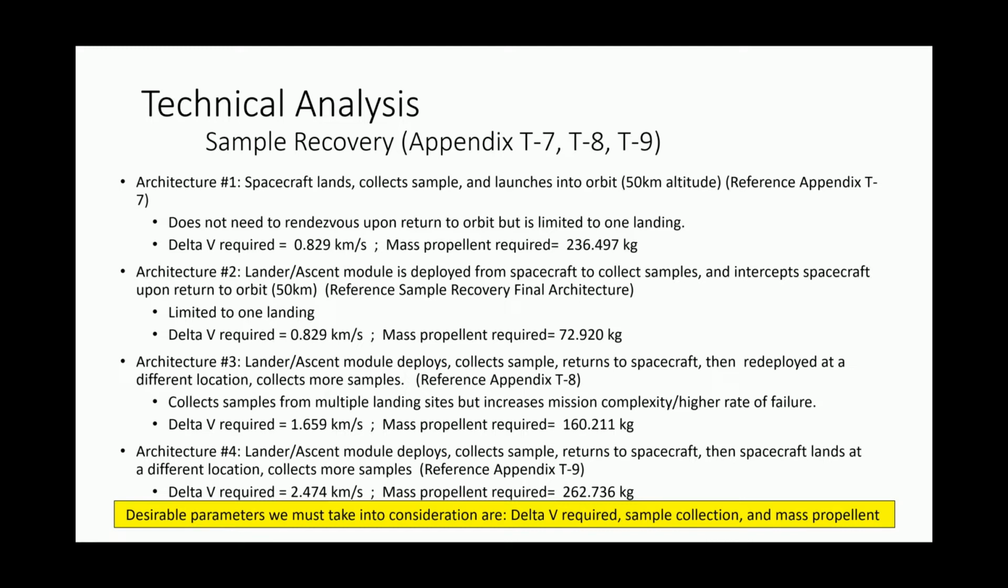For Architecture 3, the lander ascending module will deploy, collect some samples, return to the spacecraft, and then redeploy at a different location to collect more samples. For Architecture 4, the spacecraft will deploy a lander ascending module, collect samples, and return to the spacecraft, and then the whole entire spacecraft will land at a different location and collect some more samples.